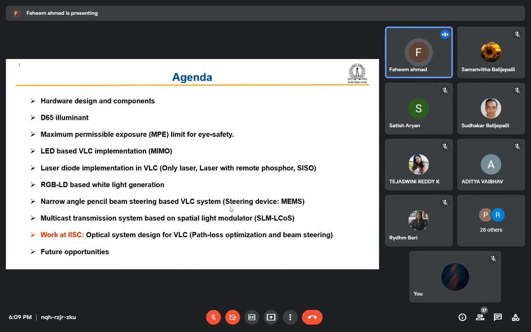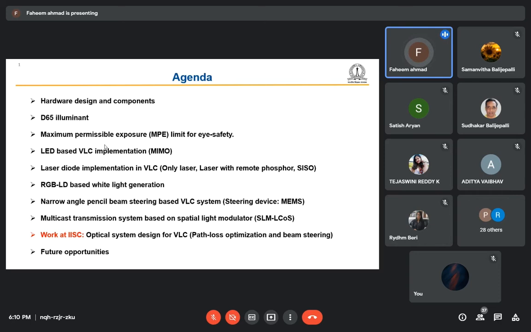So related to that, there is a parameter, the D65 illuminant, and the next thing is the maximum permissible exposure limit, because we have a source like a laser source. So what kind of source we can use and how much power we can transmit. That is another aspect. So two parameters are here, D65 illuminant and the maximum permissible exposure limit for eye safety. If you increase the power level beyond that, it can be dangerous for the human eye, or it can damage the retina also. That's why it is a very important parameter.